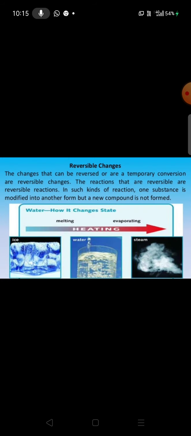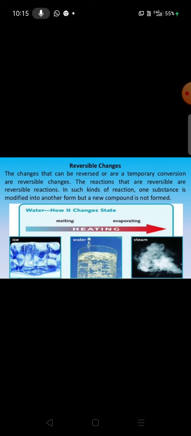So there are lots of examples in everyday life. Some of them can be reversed and some of them cannot be reversed. So on the basis of it we can divide the changes into two categories: reversible change and irreversible change. Firstly I will tell you about the reversible change. The changes which can be reversed, which can be undone, or in which the products can again convert into reactants, are called reversible changes.